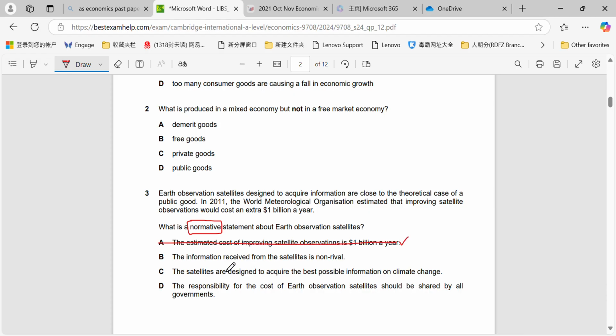Information received from the satellites is non-rival. True. Information has to be non-rivalrous because us being able to consume that information does not reduce the availability of that information for other people. Satellites are designed to acquire best possible information on climate change. That is also true based on what we've been told. It's a positive statement or a hypothesis that we can check or test. But responsibility for the cost should be shared by all governments. The language, again, is what makes it a normative statement. It's what makes it an opinion, subjective-based statement.